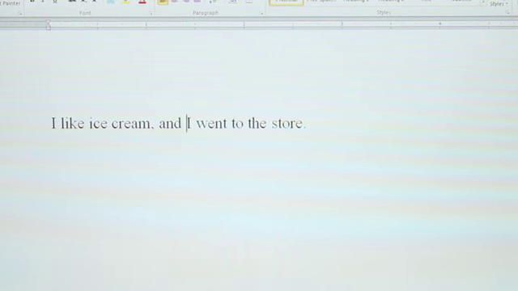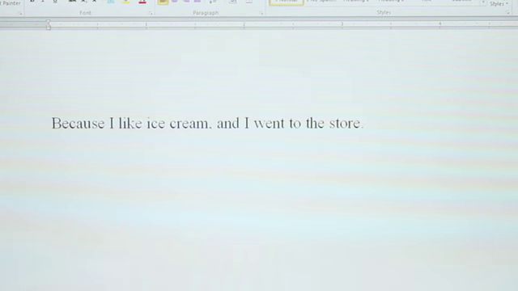But now if I wanted to change that relationship and show why those two sentences can go together, I might put something like this at the beginning of the sentence. Because I like ice cream, I went to the store. Now you can see that even though I had an independent clause here, I like ice cream, by putting because in front of it, now it has created this subordinating clause or a dependent clause, and that cannot stand alone. If I took away I went to the store, because I like ice cream is not a complete thought. It needs the rest of the story.